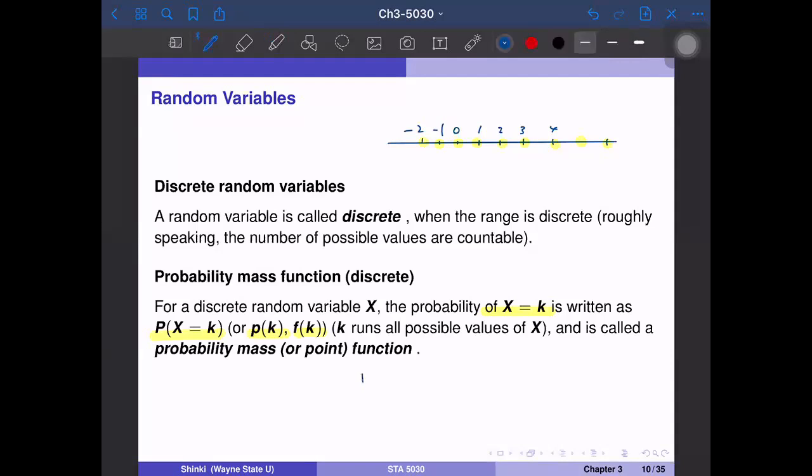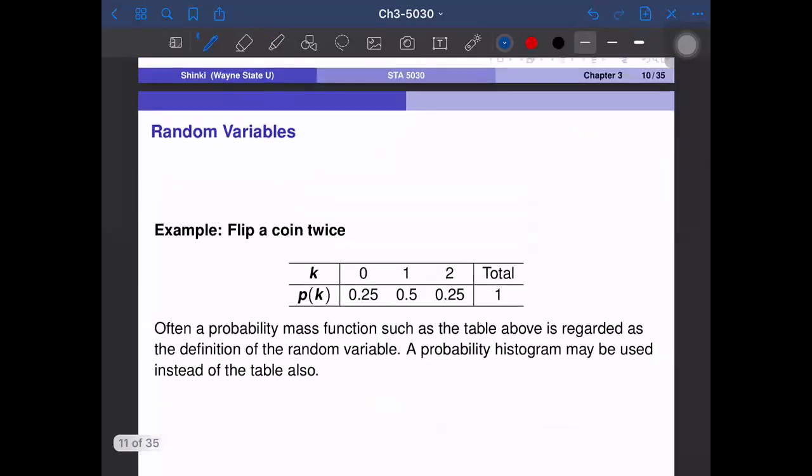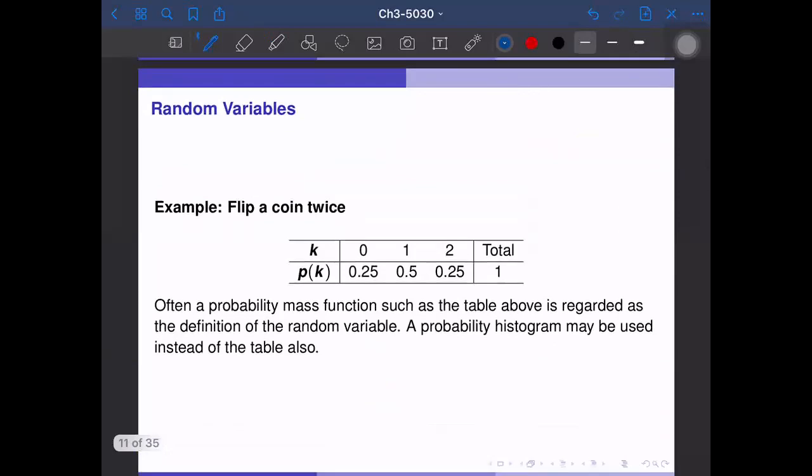In the previous example, P of 0 is equal to 1/4, P of 1 is equal to 1/2, and P of 2 is equal to 1/4. So you can put it in a table or a histogram or just the formula I wrote down in the last page.